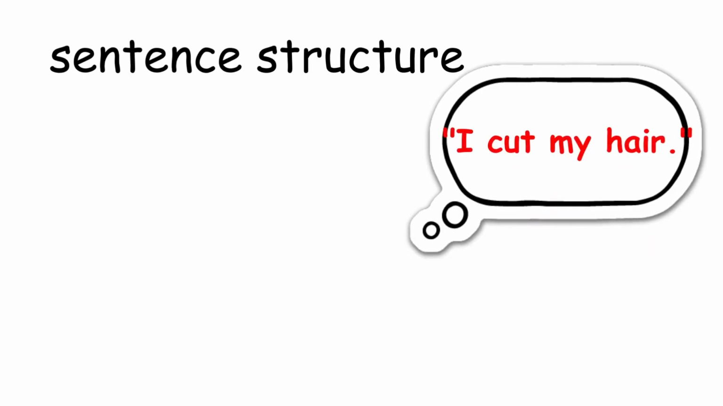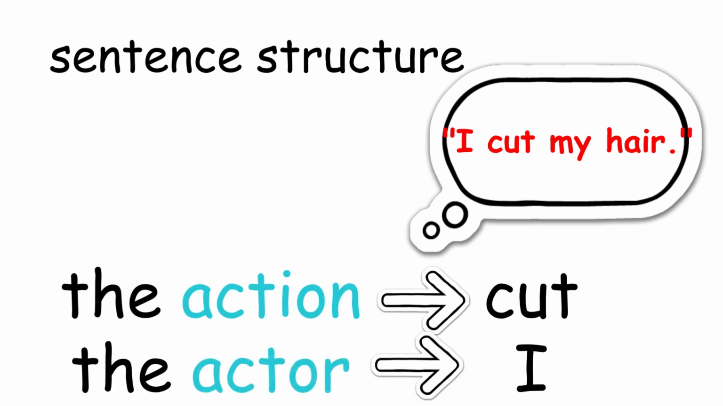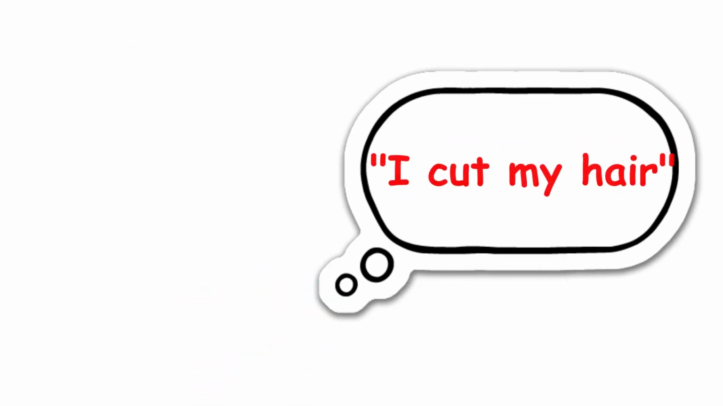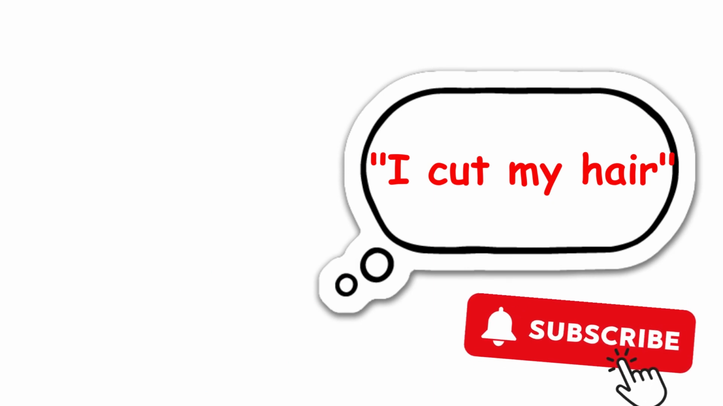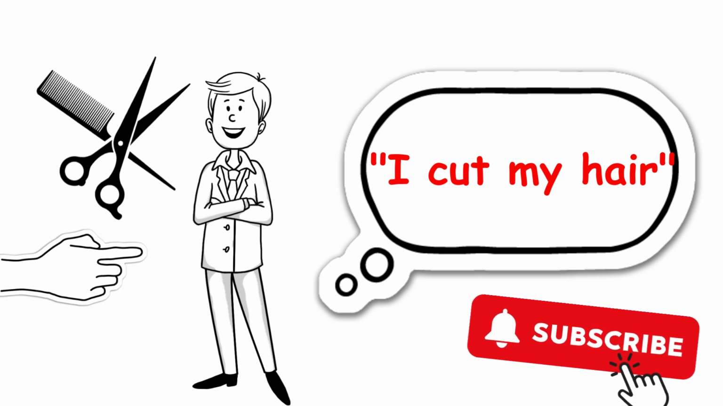"I cut my hair" is a common English mistake. The mistake here lies in the sentence structure used. The sentence shows the action cut and the actor I. When you say "I cut my hair," it suggests that the action of cutting your hair is done by yourself.